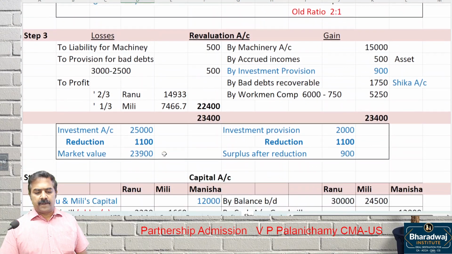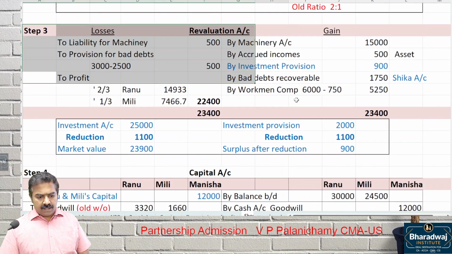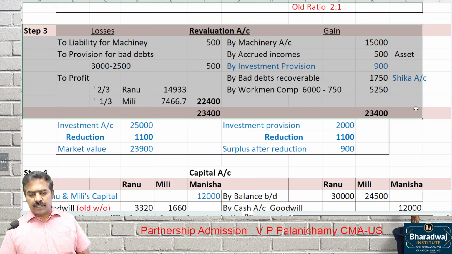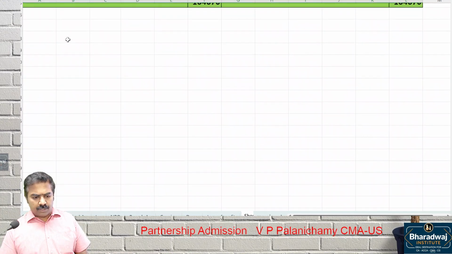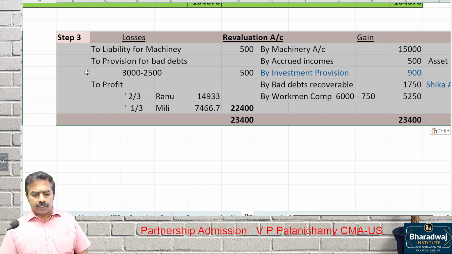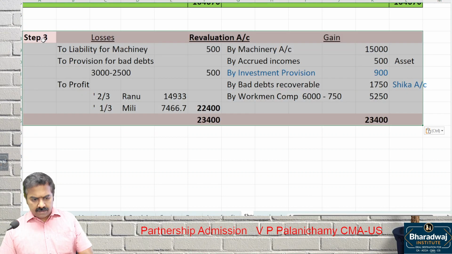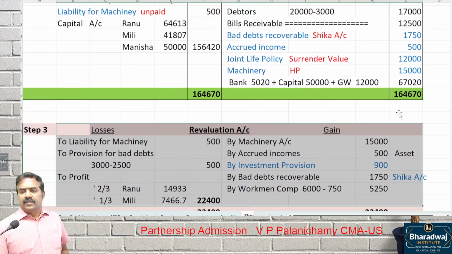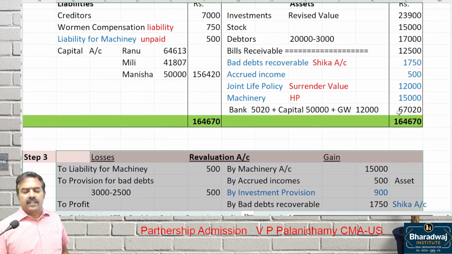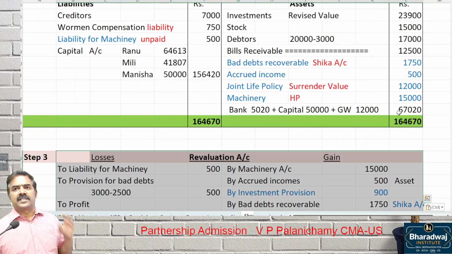Listen, pay attention. In this question, which account did we prepare? A revaluation account we prepared. Listen, don't copy this. Wait. Which account did we prepare? What is the impact of the revaluation account? In the balance sheet, what happens? Does the value of assets and liabilities change or remain the same?